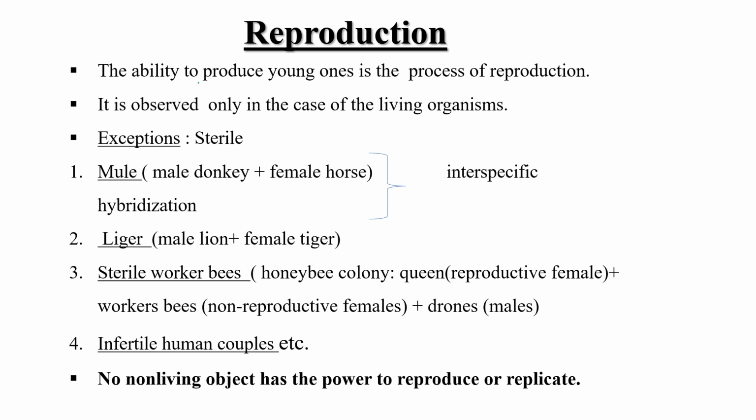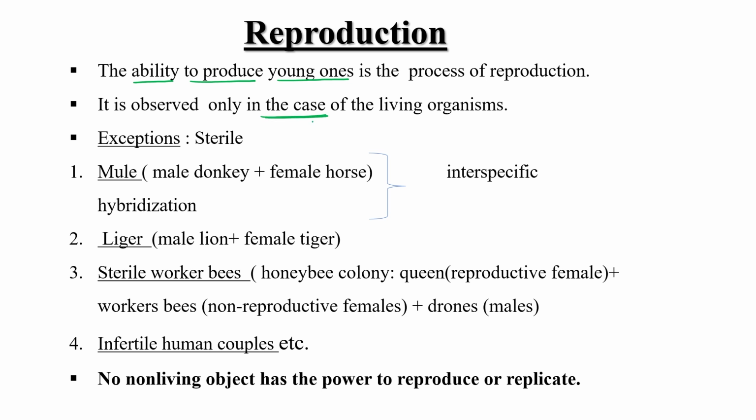Reproduction means the ability to produce young ones. Okay, this process is known as reproduction, and it is observed only in the case of living systems. No non-living thing is able to reproduce, right?